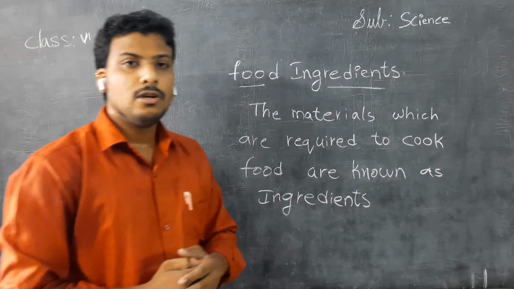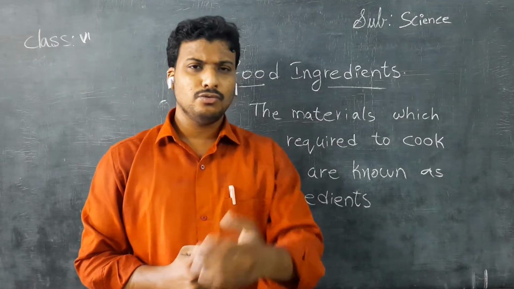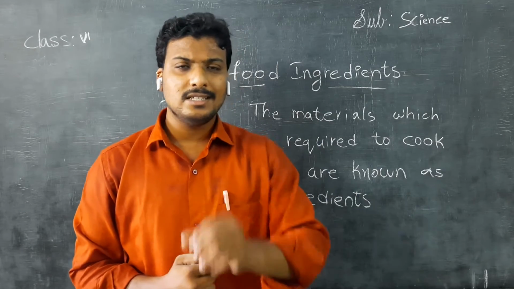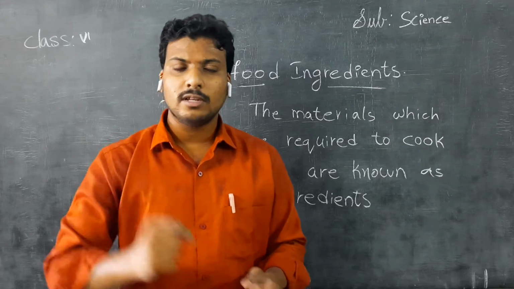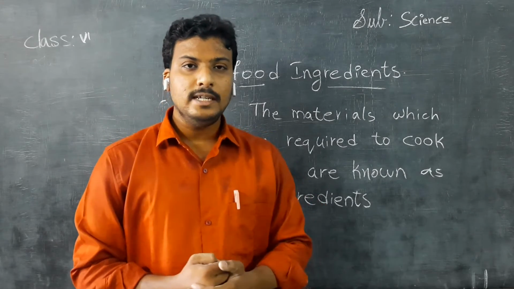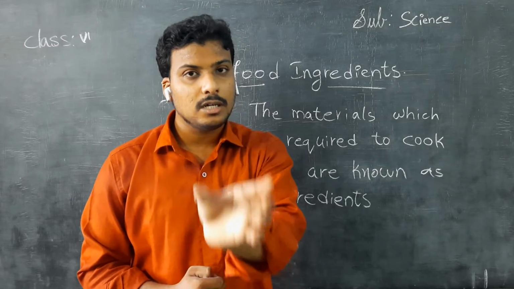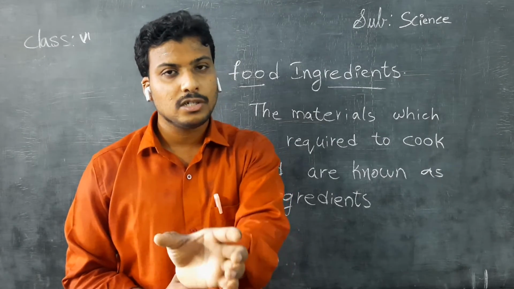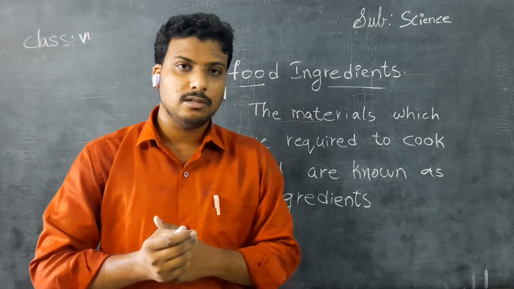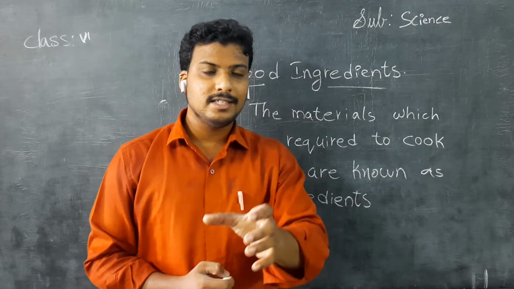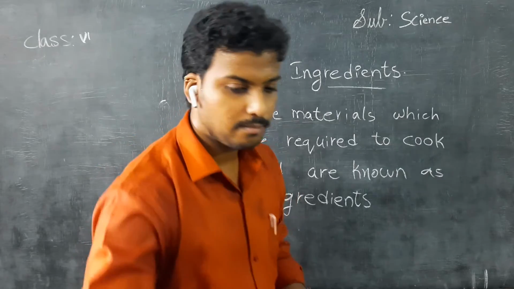For suppose you want to eat idli, write what materials are required to prepare idli in the right column. If you want to eat jalebi, what materials are required for jalebi preparation? Write them in the right column. Understand? This was the activity, children. Next we will see food sources.